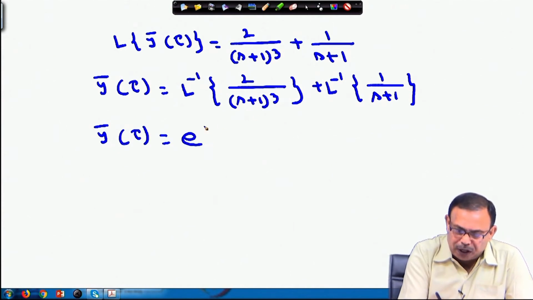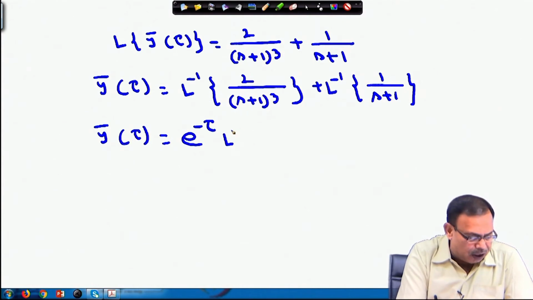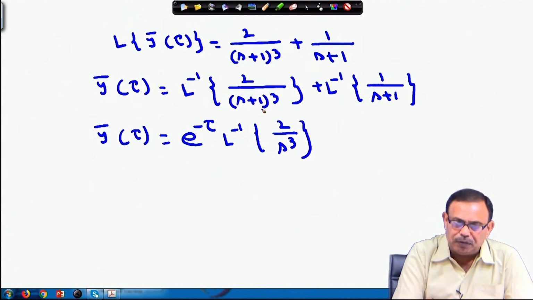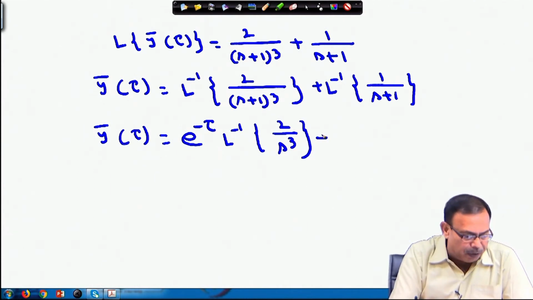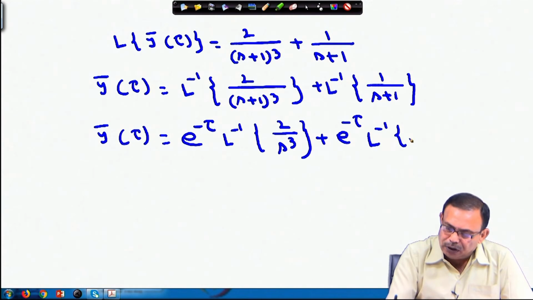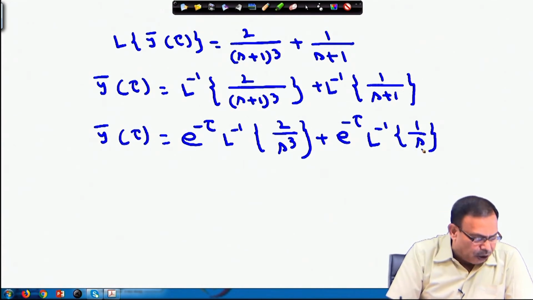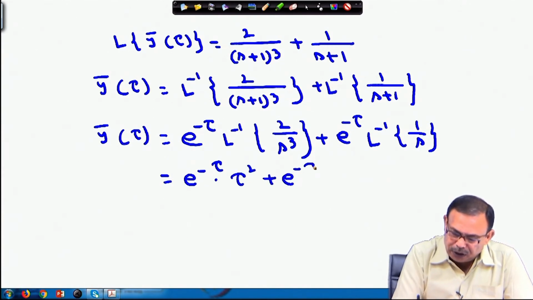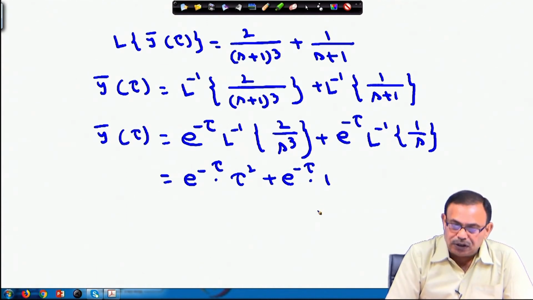So, e power minus tau, Laplace inverse of 2 by s cube, s plus 1 can be replaced, e power minus tau will come, plus e power minus tau Laplace inverse of 1 by s. So, I can tell that the values are e power minus tau into tau square, 2 by s cube, plus e power minus tau into 1. For the function 1, Laplace transform of 1 is 1 by s.